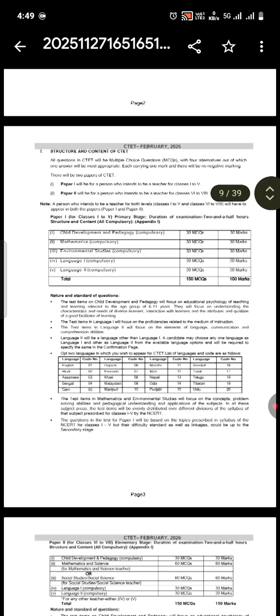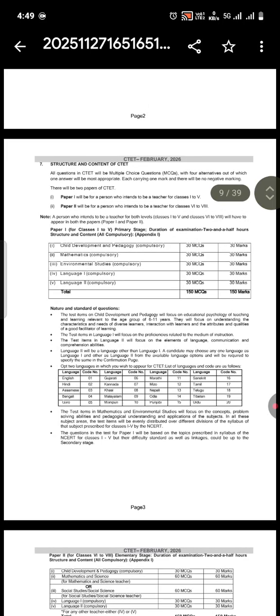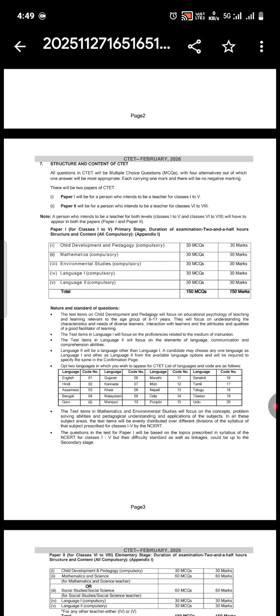So the first one is child development and pedagogy, that is compulsory. You will have to answer 30 MCQs of 30 marks. Second is mathematics, that is also compulsory. You will have 30 MCQs of 30 marks. Third is environmental studies, that is also compulsory. You will have to answer 30 MCQs of 30 marks.